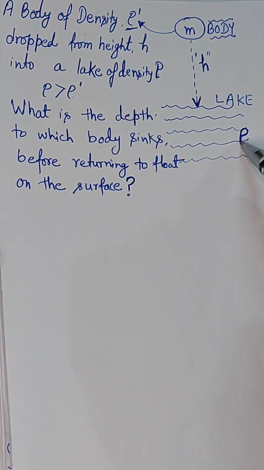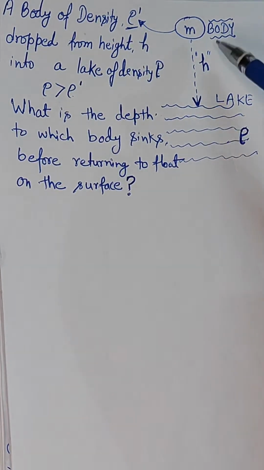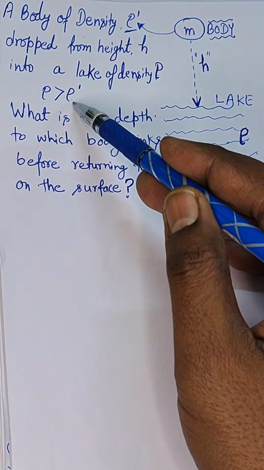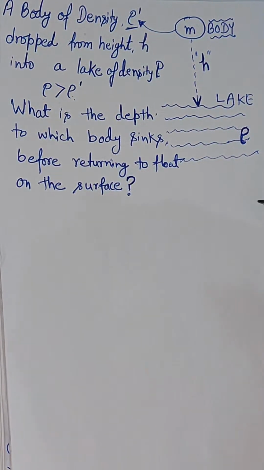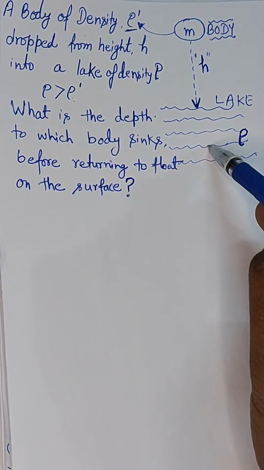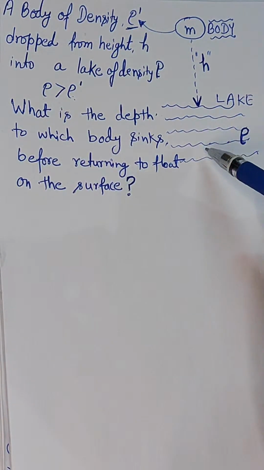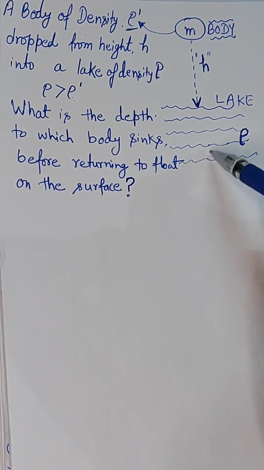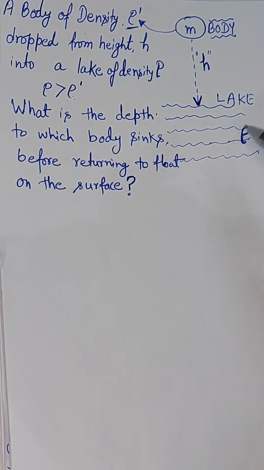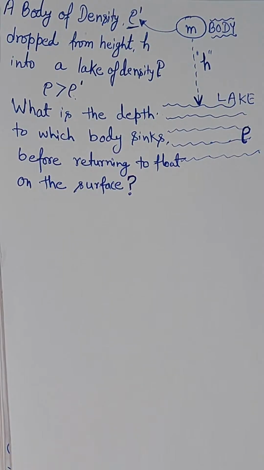If you compare the density of the body and the water, rho greater than rho dot reflects that the density of water is high. That means the body will not sink inside it, but it will float in the lake.